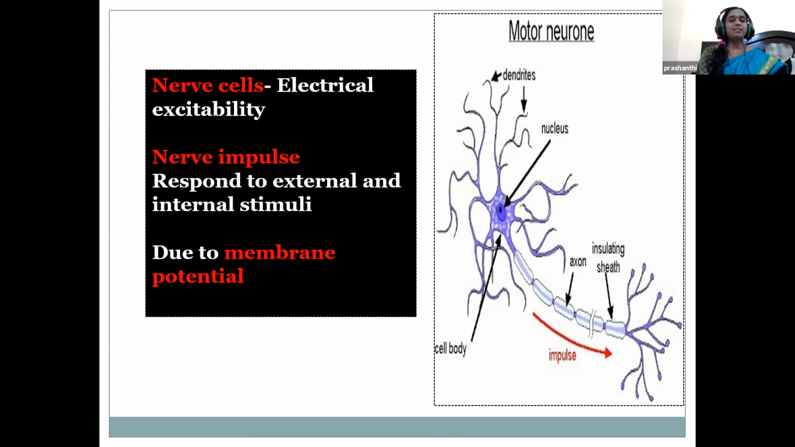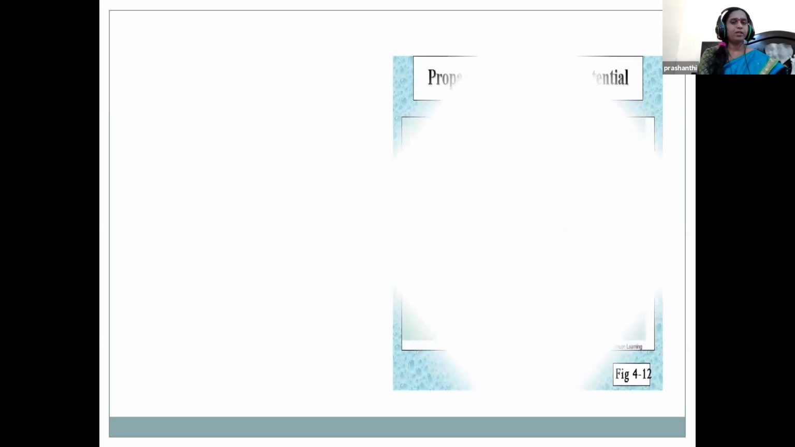Nerve cells are the active components of the nervous system. Then what is their property? They exhibit a special property called electrical excitability. What is electrical excitability? It is the ability to respond to a stimulus and convert it to a nerve impulse. It responds to a number of different types of stimuli, external or internal. It is due to the membrane potential across the neuronal membrane.